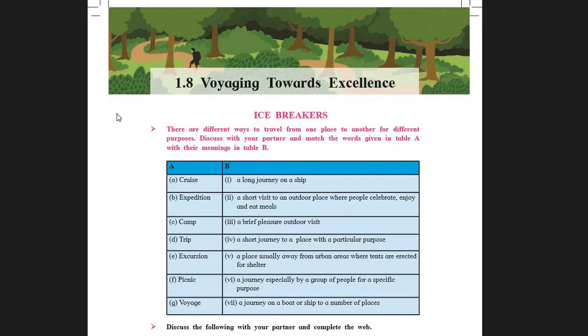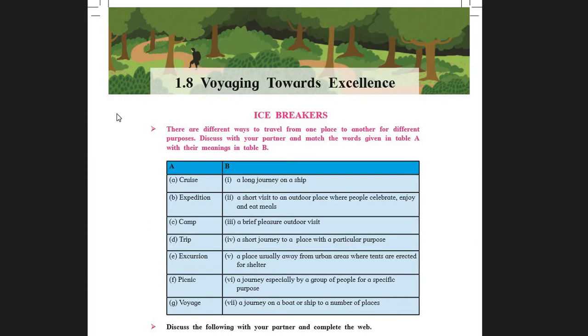These are the different ways of traveling. Now what do they mean? A, cruise. Students, cruise is a journey on a boat or ship to different places. So that is option 7.